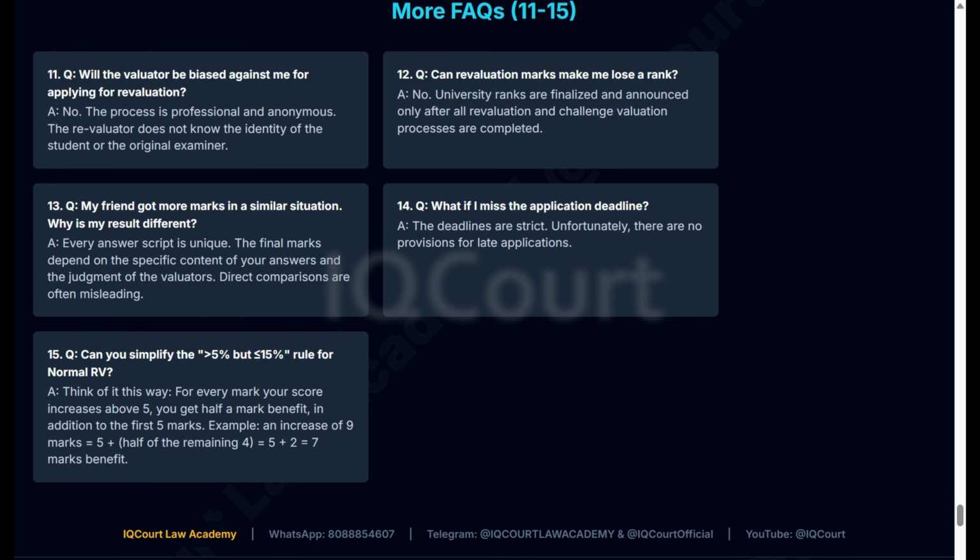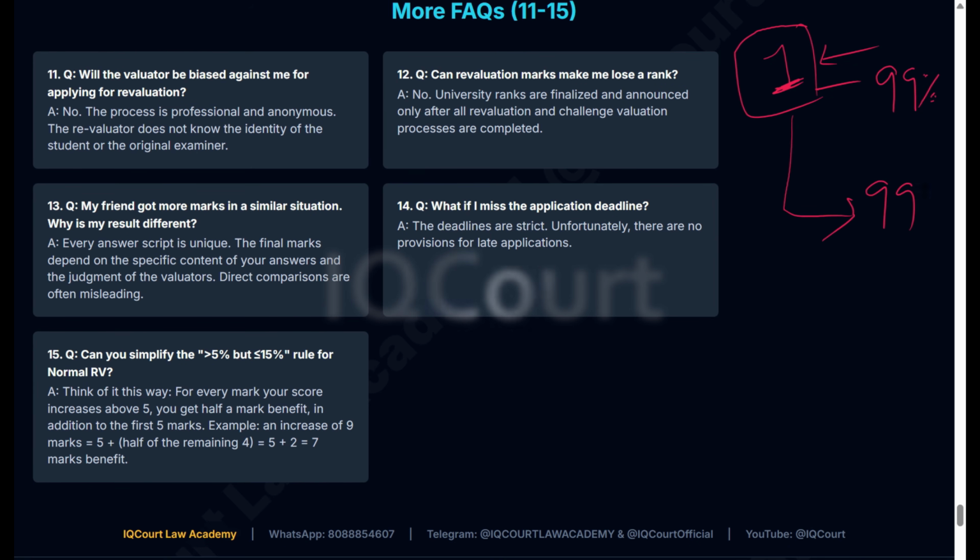No, this question is different. Say you are number one in your college or in the university. You got 99%, and another person got 98%. That person is second, you are first.